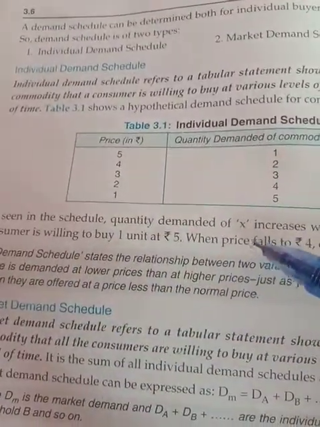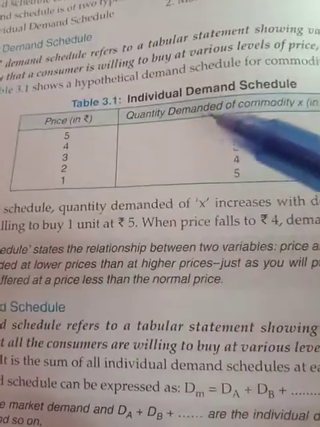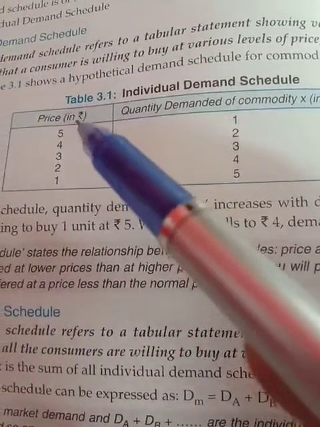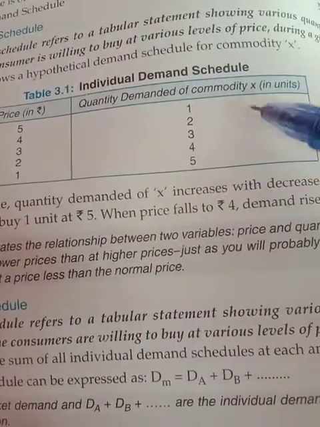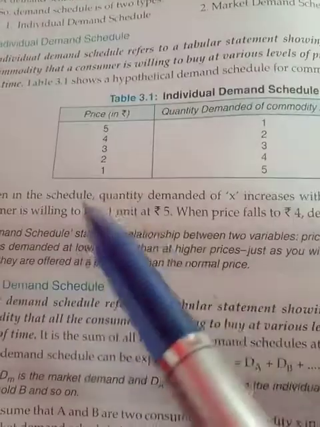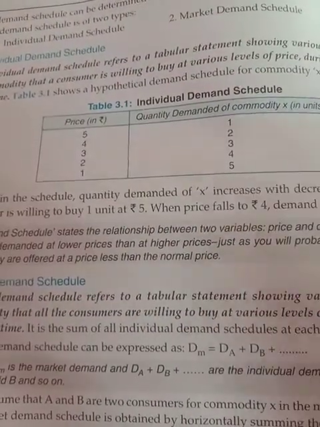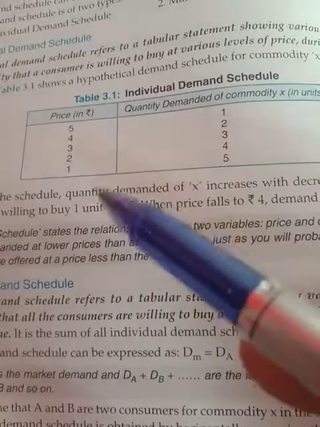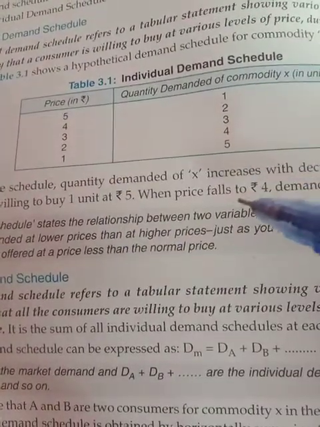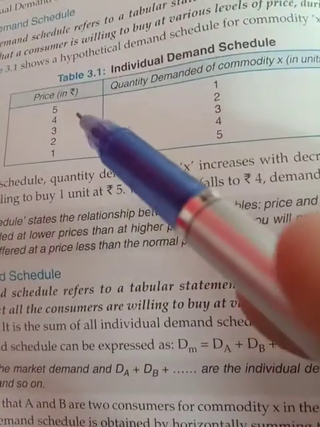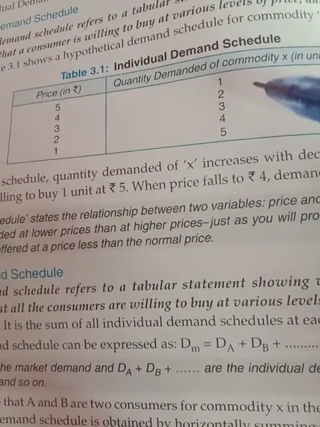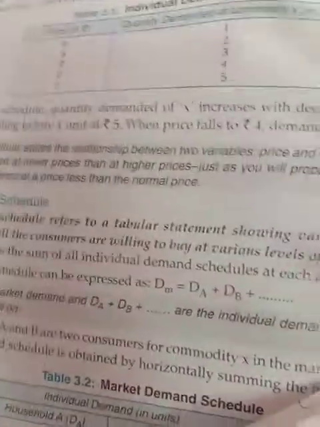So this is the table showing the demand schedule. If you are making the table, you have to make the table in a perfect way. You have to write price in rupees, quantity demanded of a commodity X in units, and then you have to write some lines regarding the table. You have to explain the table: as price has been decreasing, the demand of the product has been increasing. Price has been decreasing from 5 to 1 rupees and demand of the product is increasing from 1 to 5 units. That you have to write for the explanation of the table. It is necessary, otherwise your marks will be cut.